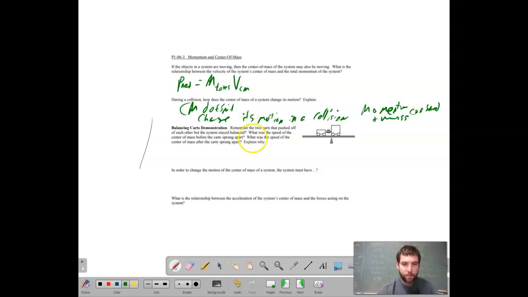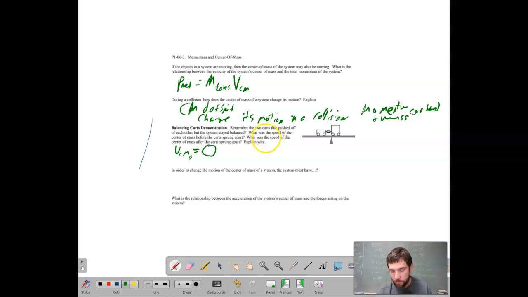Balancing carts demonstration. Remember the two carts that pushed off of each other balanced. What was the speed of the center of mass before the cart sprung? What was the speed of the center of mass after the cart sprung? Explain why. Before they sprung, the two carts are just at rest and there's a spring between them. So the initial velocity of the center of mass is 0. Nothing was moving.